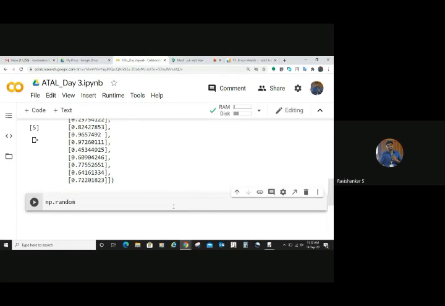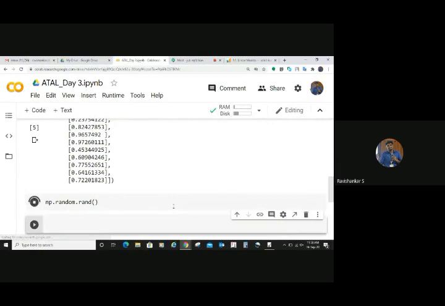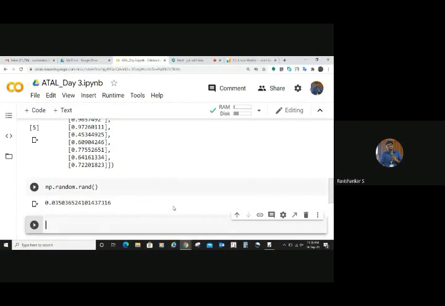np.random.rand. Let's say you want some data, right? You can call this np.random.rand. What will happen? You generate one data, right? So that row size and column size is for generating 10 rows and 1 column. I already mentioned that, right? Yeah, you can give it like this also, no problem.